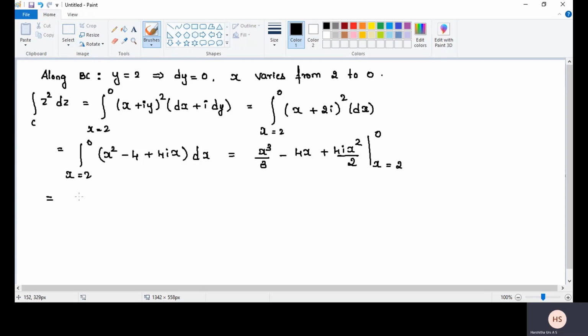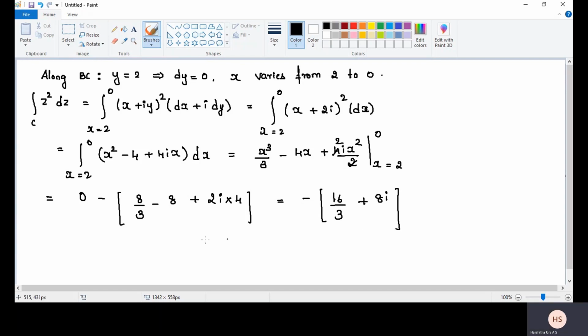The upper limit here becomes 0, minus the lower limit: 8 by 3 minus 8 plus 2 ones are 2, twos are, so here it will become 2i into 4. So minus of 16 divided by 3, 24 minus 8 is 16, plus 8i. This is the value for the third curve.